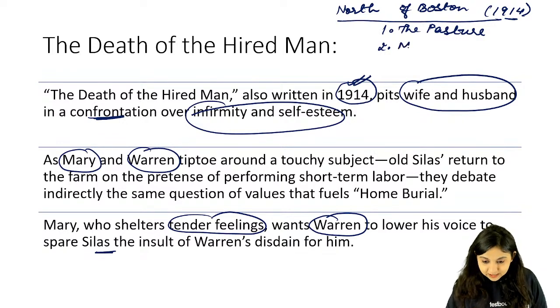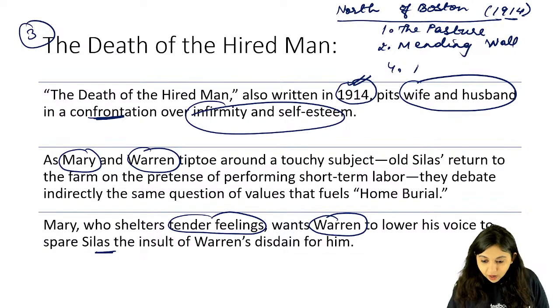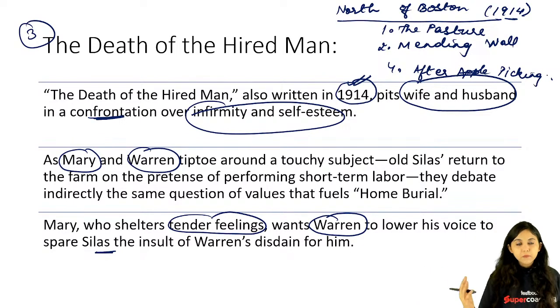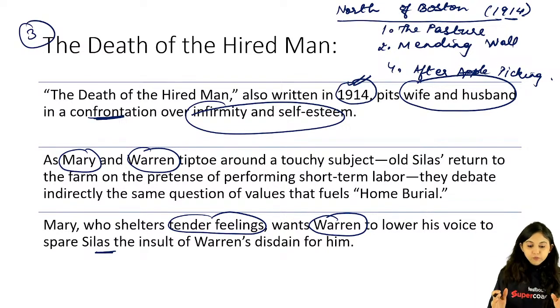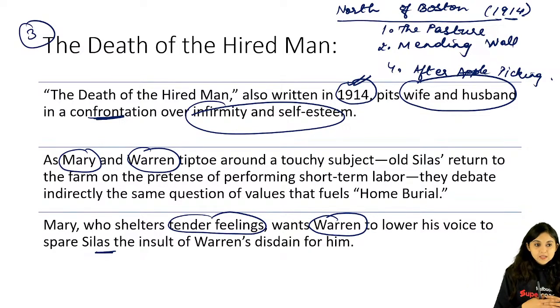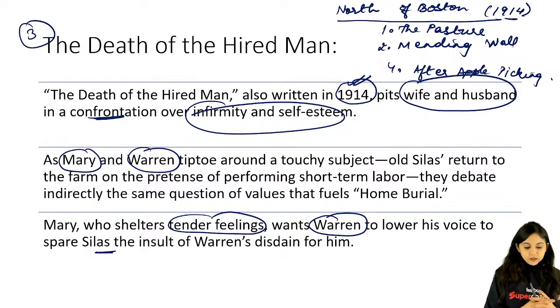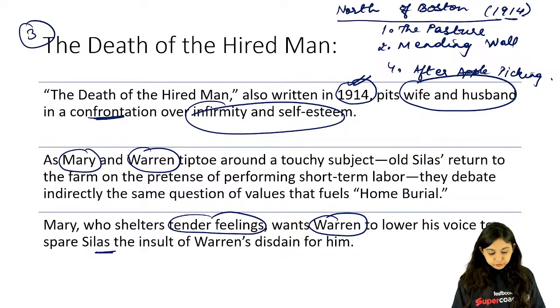So Mending Wall भी इसी के अंदर आ रहा है. Death of a Hired Man इसी के अंदर आ रहा है. Okay, and then your After Apple Picking, that is also very very popular, right? After Apple Picking, which is trying to talk about sleep dreaming altogether. This is what you're largely able to see. ठीक है, so North of Boston 1914 में Pasture, Mending Wall, Death of a Hired Man, the husband and wife, and how they're just trying to ensure Mary and Warren का जो relationship है, that is something that you're clearly able to see, and how Mary doesn't want Warren to speak in a particular tone in front of others altogether.